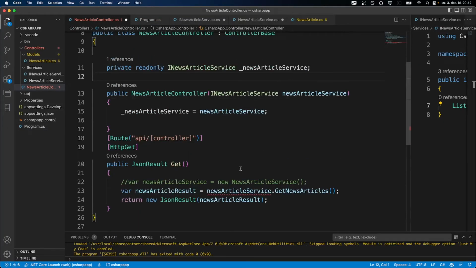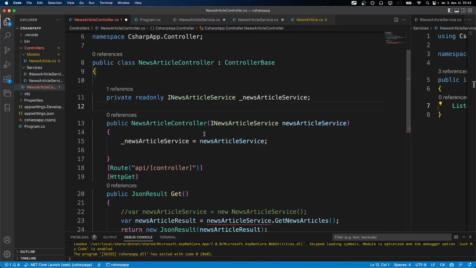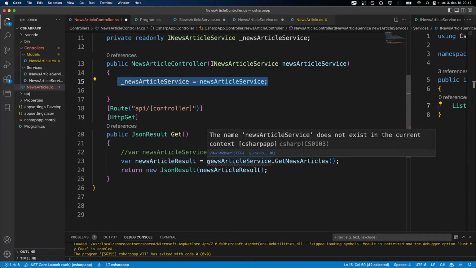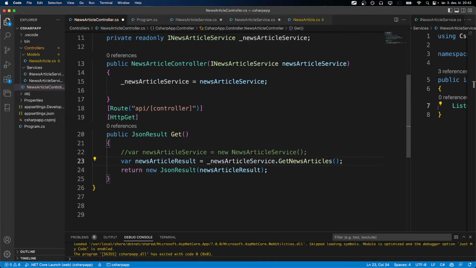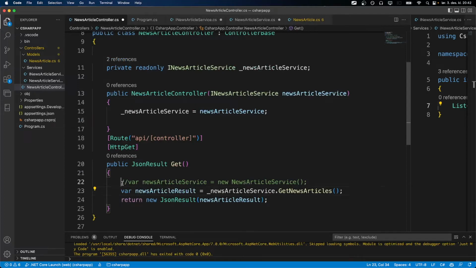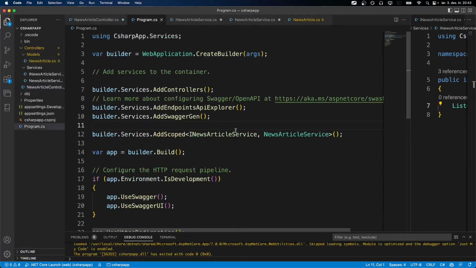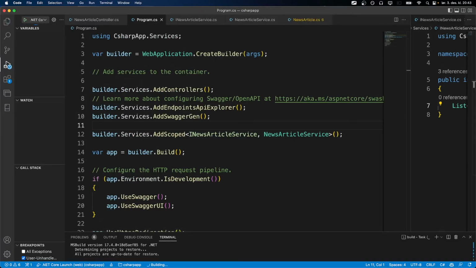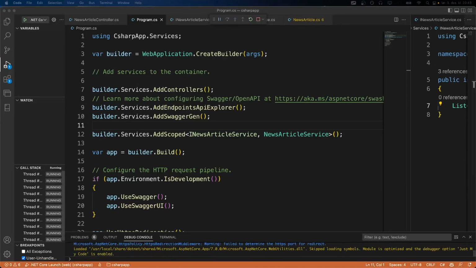Before we conclude the video, I would like to just show you what actually happened. So now we have registered NewsArticleService, and instead of using NewsArticleService directly, we can now use _newsArticleService, and we can get the news articles. So you can see now we have got rid of this var newsArticleService. We are instead getting it from a dependency injection container, which I showed you in the drawing board. And now when we do call the application, if everything is set up correctly the way we have done here, then we should get exactly the same result as we had. So let's just take a look at that before we conclude.